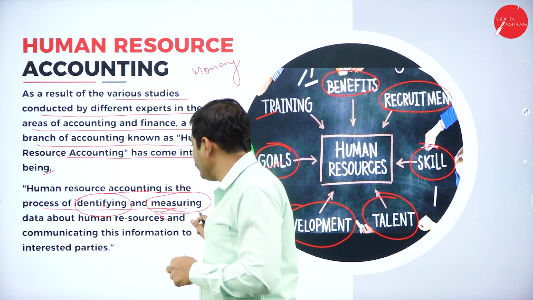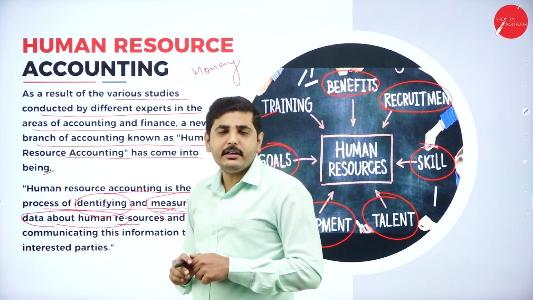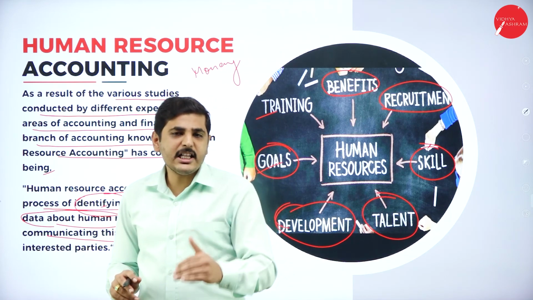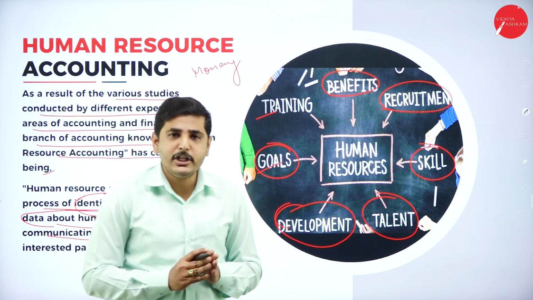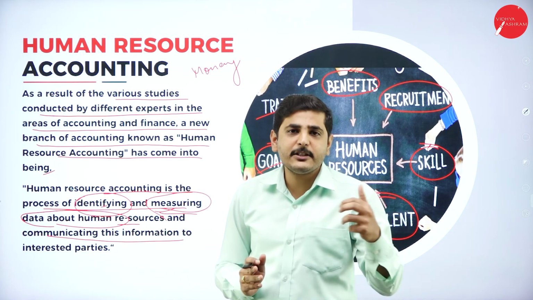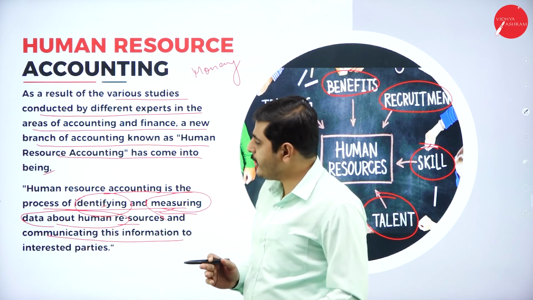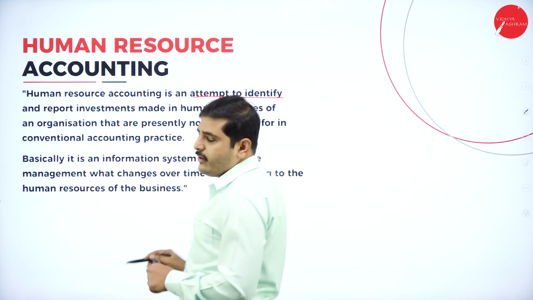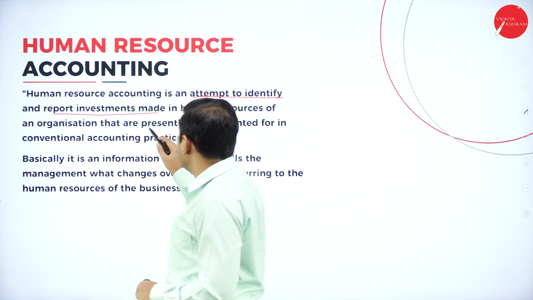So we have to measure the human resource. Next one, data of the human resource. So we have to measure the data of the human resource. Next one, communicating the information. We have to transfer the information to the management, where management will take decisions on many aspects, in order to bring effectiveness in the management and improve the business. Next one, human resource accounting is an attempt to identify, that is, selection and recruitment, and report the investment made in human resource.